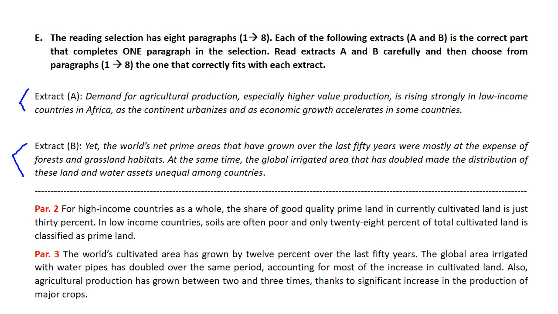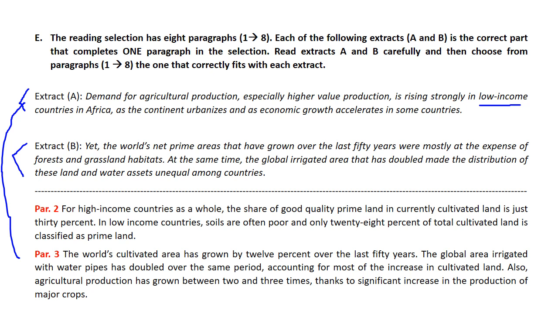Then you go back, you find out that extract A, demand for agricultural production, especially higher value production, is rising strongly in low-income countries in Africa as the continent urbanizes and as economic growth accelerates in some countries. Okay, here, this, okay, obviously belongs to one of those.